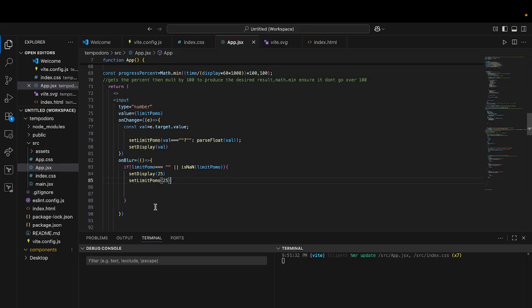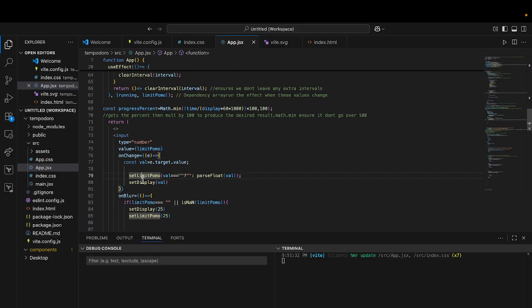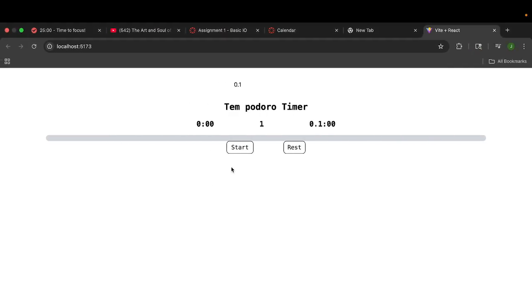This is if you do nothing there, and this is if you do something there. So set limit pomo gets set to the val, and set display also gets set to the val that the user inputs. So yeah, let's just test if that works. Let's start.